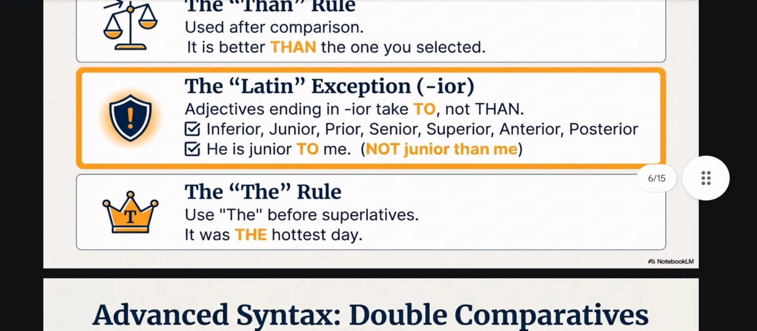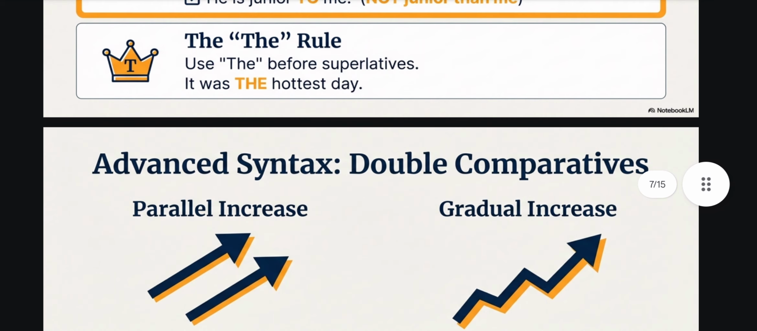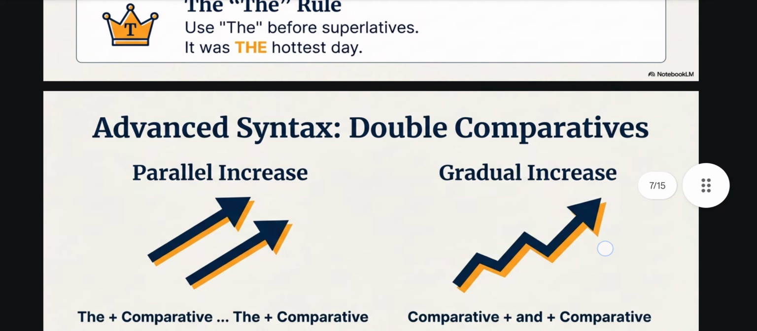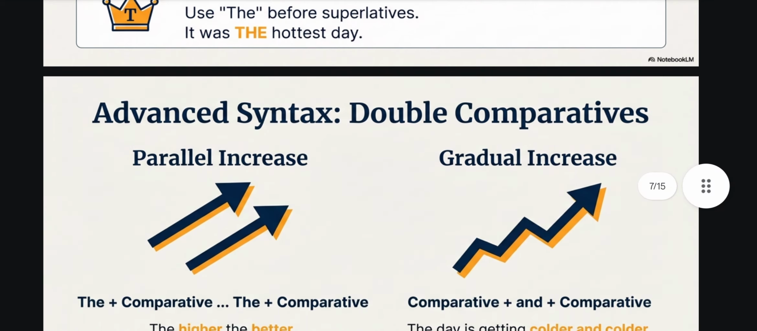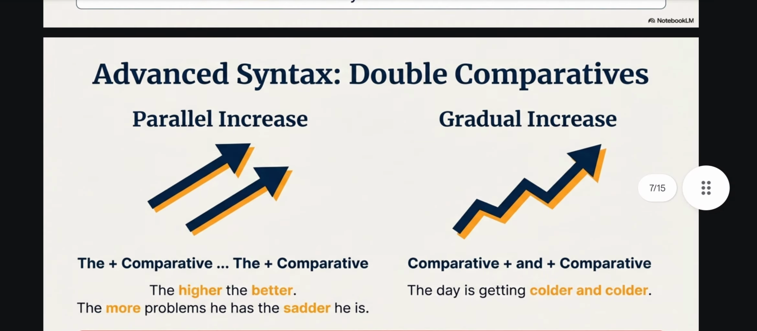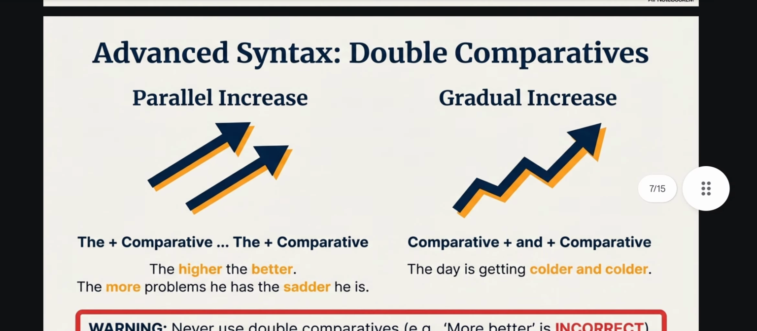The rule: 'the' before the superlative. It was the hottest day. Advanced syntax: double comparative. Parallel increase, gradual increase. तो parallel increase में क्या होना है? The comparative, the plus comparative. The higher, the better. The more problems he has, the sadder he is.